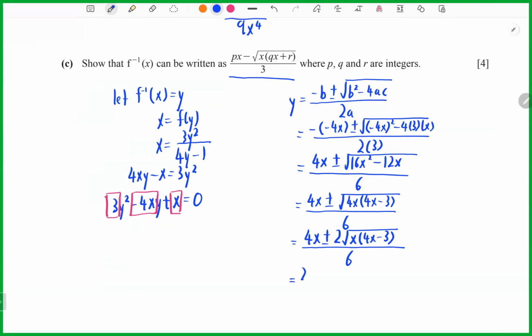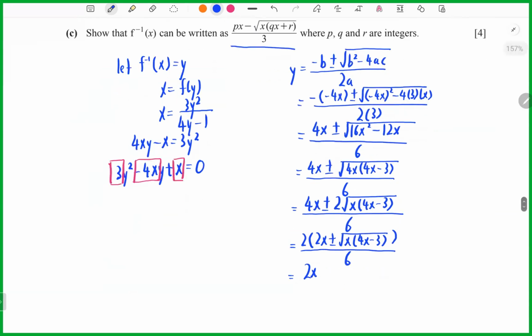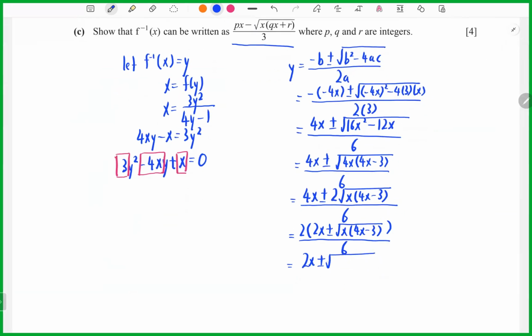Okay, simplify, so I can take 2 first. There is also 2x plus minus x bracket 4x minus 3 over 6. So you will get 2x plus minus x bracket 4x minus 3 over 3. So your inverse function will equal, you just follow back, 2x minus square root x bracket 4x minus 3 over 3. Okay, so now we already done it.